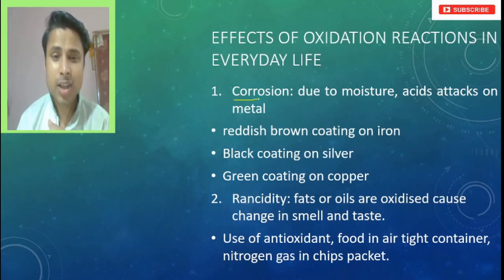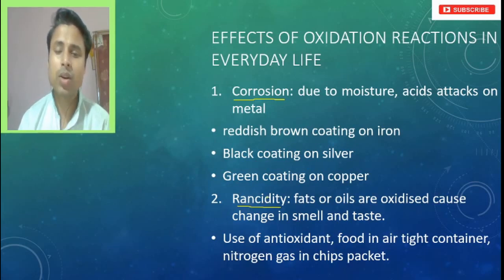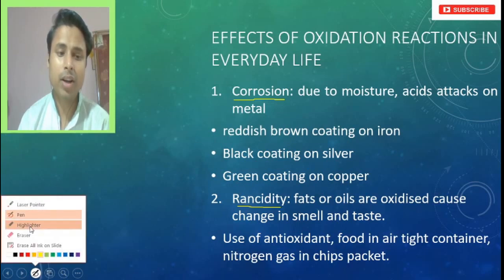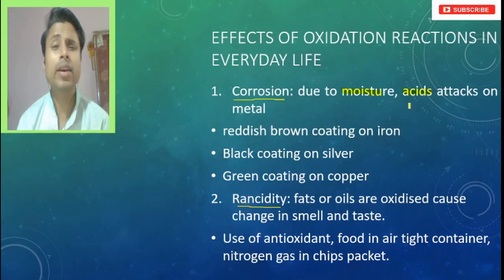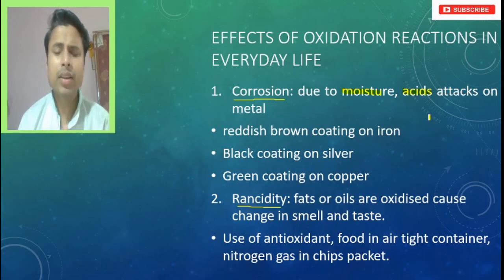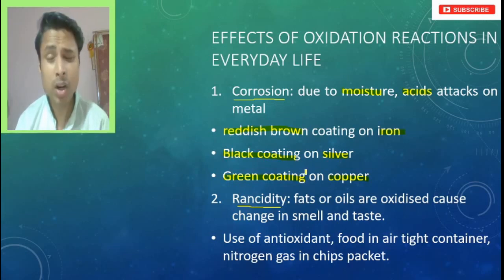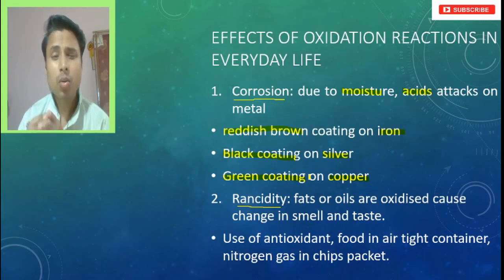So we are taking two examples: one is corrosion and another one is rancidity. We find this in our daily life. Corrosion generally happens because of moisture or acids which attack the metals. Iron becomes reddish brown in color, silver gets a black coating, and copper gets a green coating due to the oxidation process which we call corrosion.